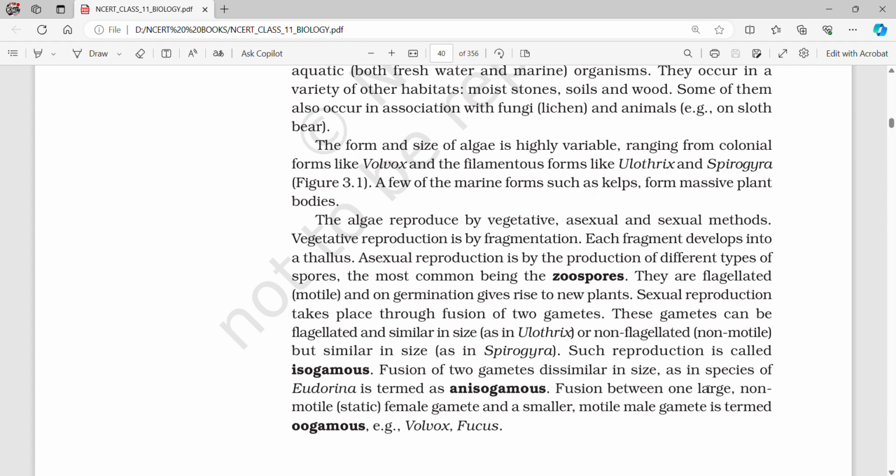Fusion of two gametes dissimilar in size, as in species of Eudorina, is termed as anisogamous. Fusion between one large, non-motile static female gamete and a smaller motile male gamete is termed oogamous. Example, Volvox, Fucus.